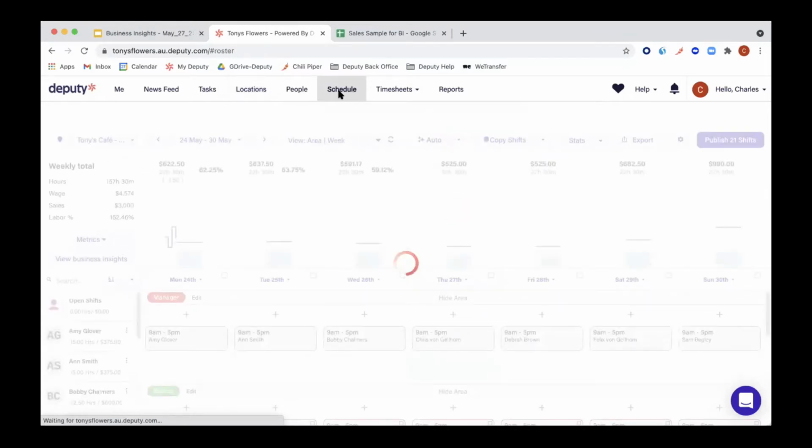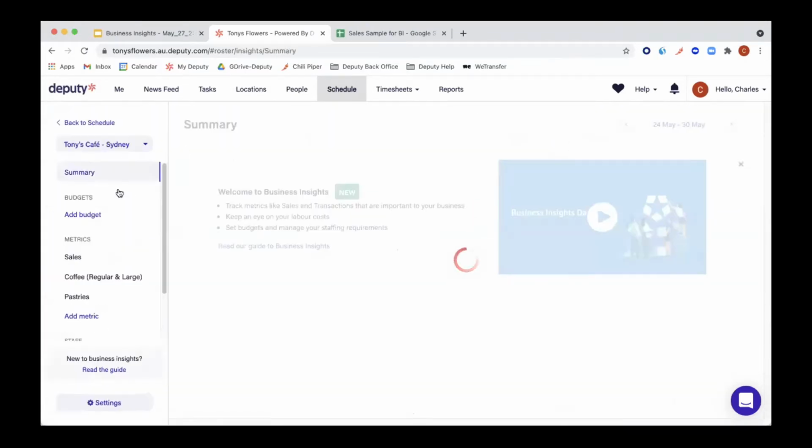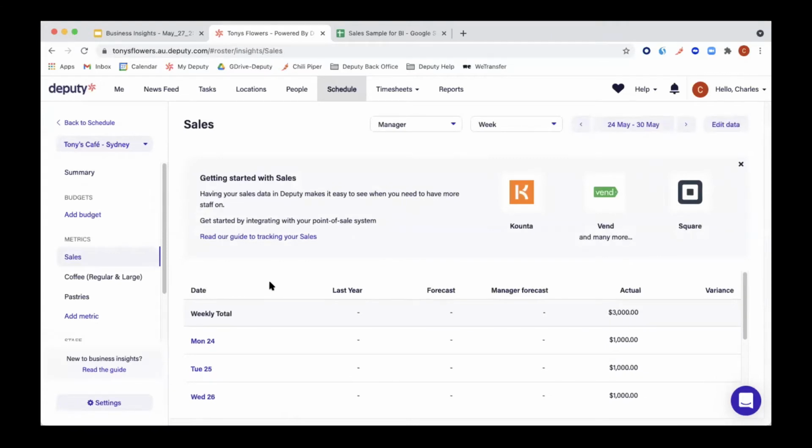Now let's go back to our business insights. So we click back on schedule and let's go stats, view business insights. And this is our sales. The sales in Deputy are very useful, especially the actuals, for everything that's in regards to reporting. Please note that Deputy is not a reporting tool. We do offer reports. However, if you want to do very specific ones, we recommend you use those specific reporting tools.